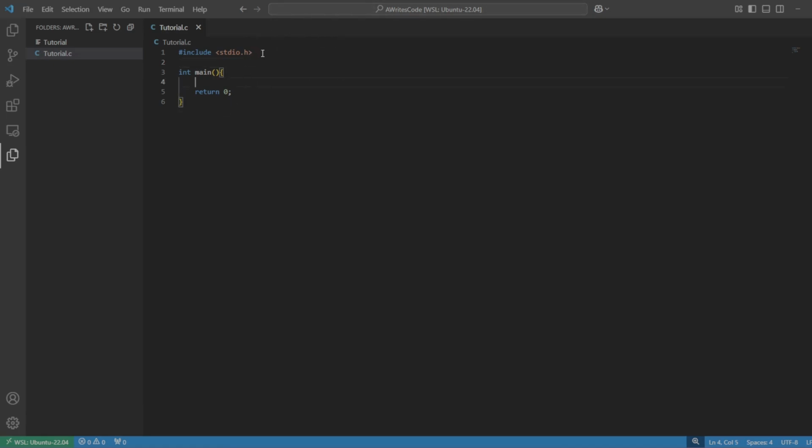Get rid of this. Now, this library actually gives us access to a function called printf, and it might be self-explanatory, but this allows us to print stuff. So now we can actually do things. This IO, obviously, input output. Print is an output function. Now, this print function works a little bit differently, but we will talk about that in a second.